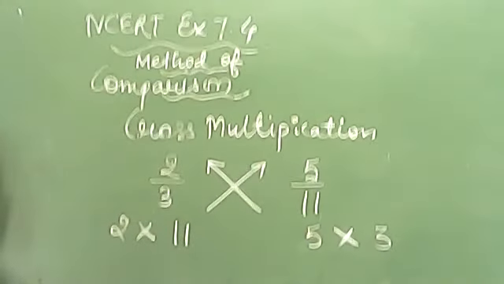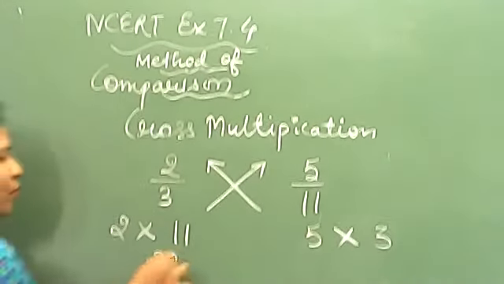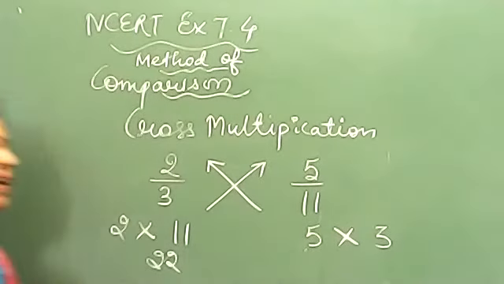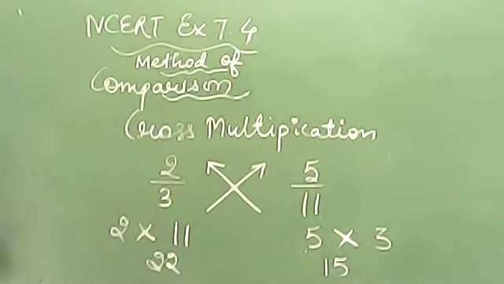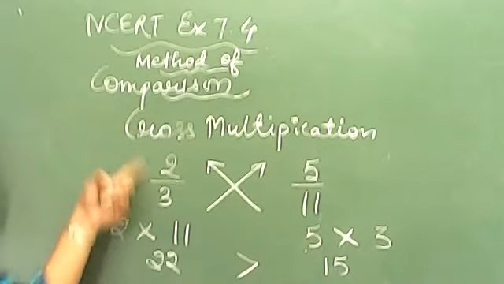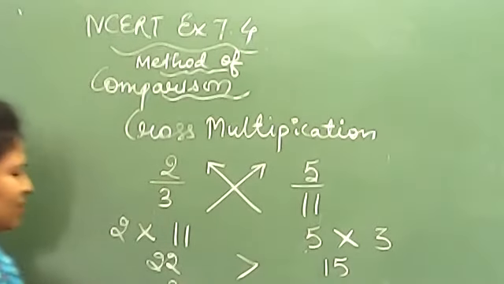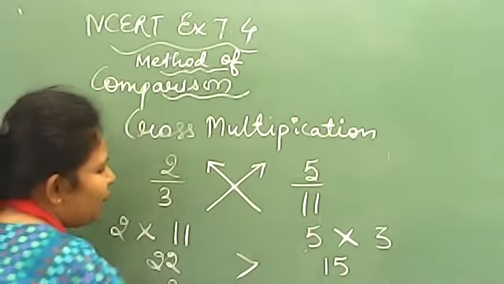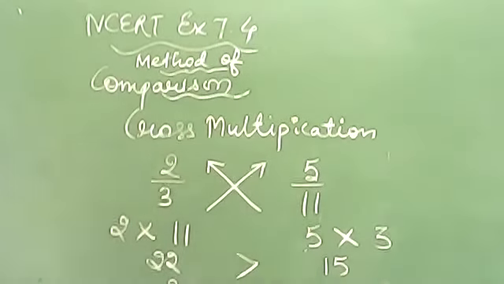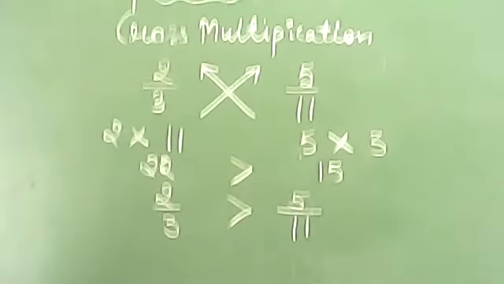Okay. Now let's multiply. 2 with 11, what will come? 22. 5 multiplied by 3, 15. Now can you tell me which one is greater? 22. 22 किस तरफ का fraction है? 2 by 3. So the answer is 2 by 3 is greater than 5 by 11. Easiest method, remember. ठीक है? Only you have to follow the steps.